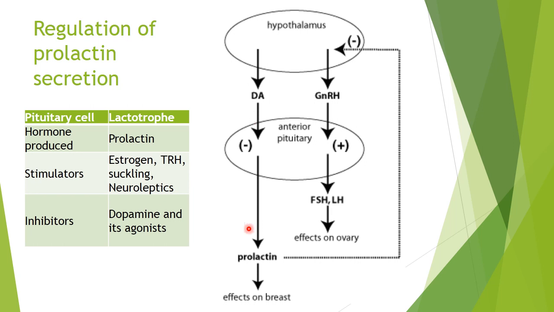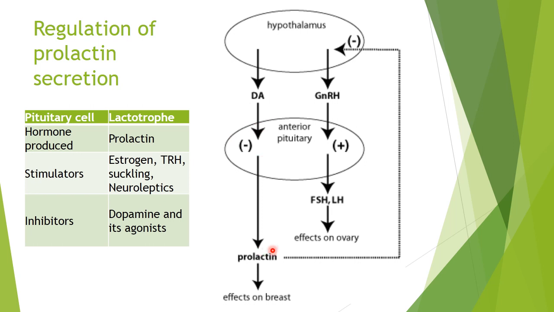Substances that inhibit the release of prolactin are the dopaminergic agonists like bromocriptine.